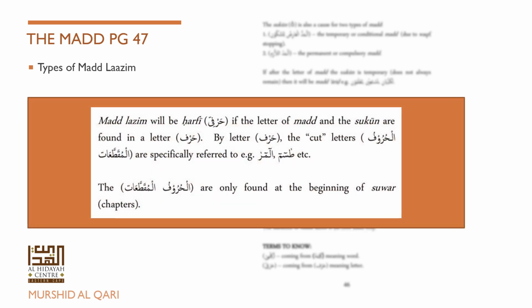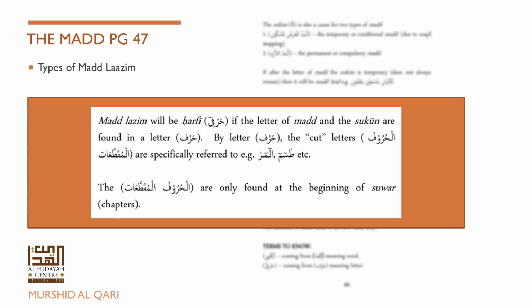Moving on, mad lazim will be harfi if the letter of mad and the sukoon are found in a letter, a harf. By letter, harf, the huruf muqatta'at are specifically referred to. Example: alif, lam, mim, ra, ta, sin, mim, etc. So all these examples.